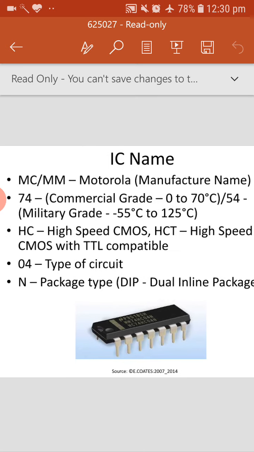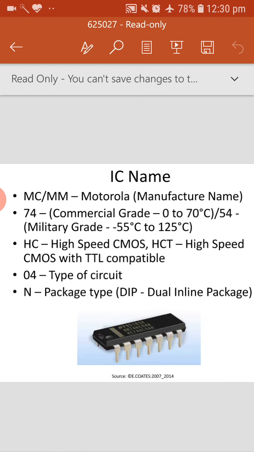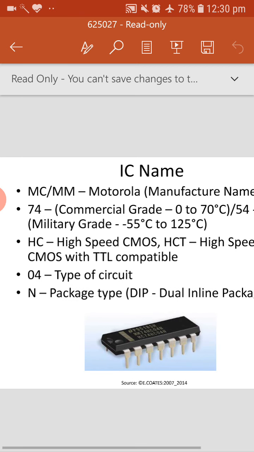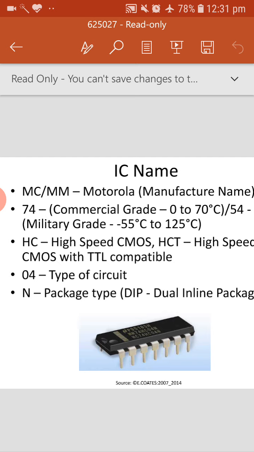The 74 indicates the commercial grade, meaning the temperature range the IC will work for. Commercial grade means it will work from 0 to 70 degrees. So the IC we are seeing in the figure is 74, commercial grade. If it is 54, as in the second point, then it is military grade, which works from minus 55 degrees Celsius to plus 125 degrees Celsius. In that range the IC will work.